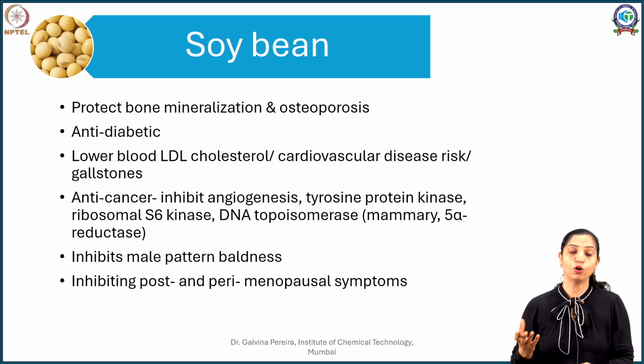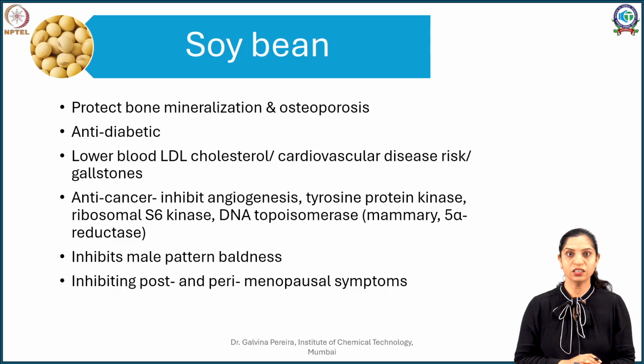These flavonoids also have a good anti-inflammatory activity. They act as anti-diabetic. They have a good ability to control your LDL cholesterol and help especially in cardiovascular disease conditions, as well as gallstones. Because of their isoflavone or anti-inflammatory activity, numerous other effects are also attributed to soybean and soybean extracts.